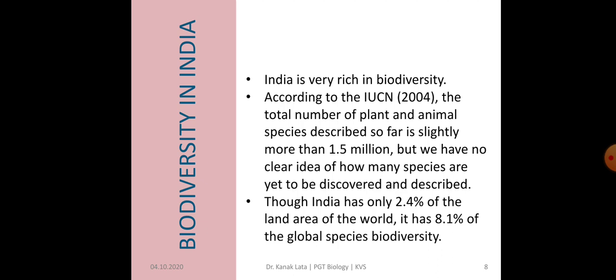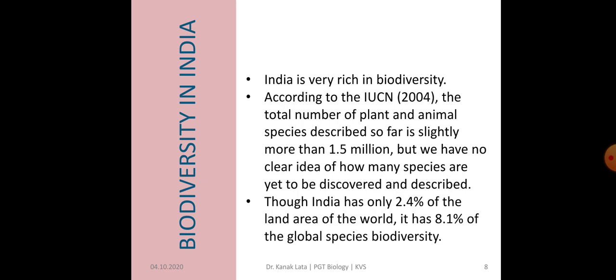According to IUCN, the International Union for Conservation of Nature, 2004, the total number of plant and animal species described so far is slightly more than 1.5 million. But there is no clear idea how many species are yet to be discovered and described.